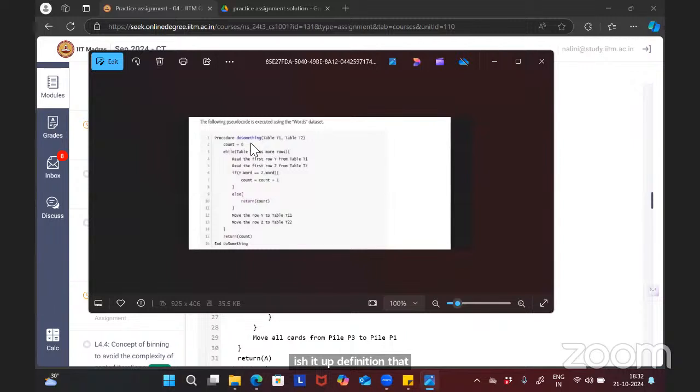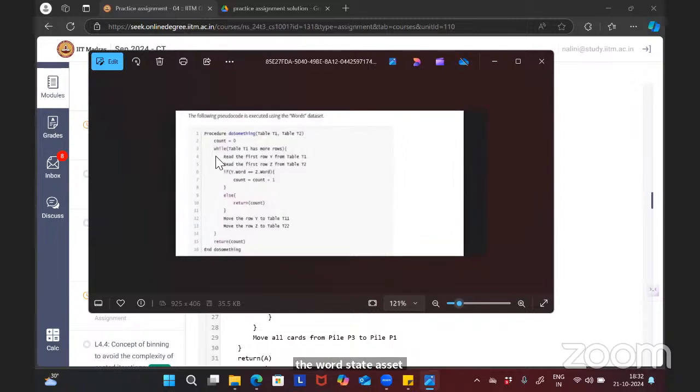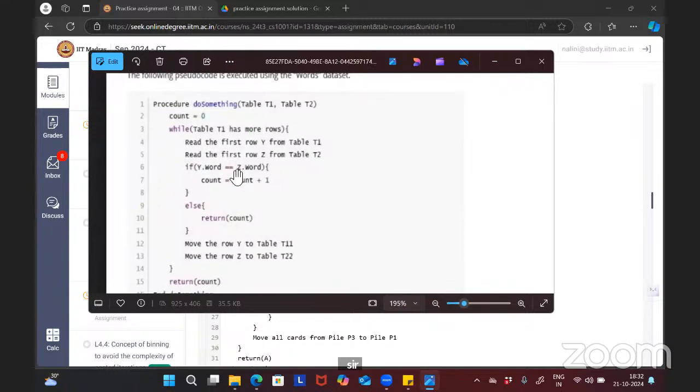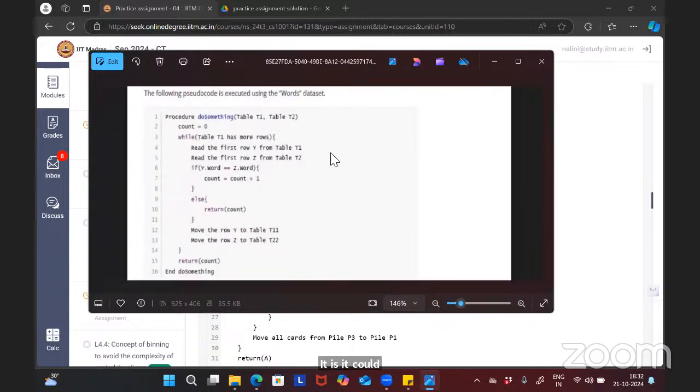Options also, the entire question. Could you please copy, cut and paste that? The following pseudocode is executed using the words dataset. Is that code visible for everyone? Yes, ma'am, it's clear.